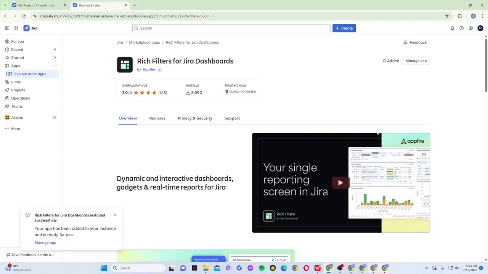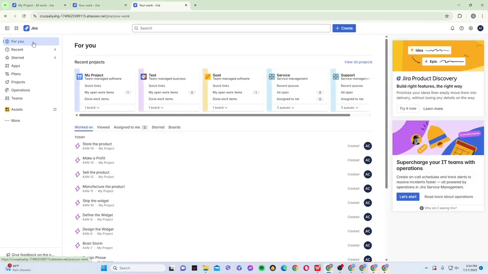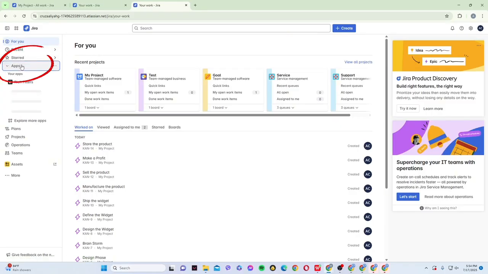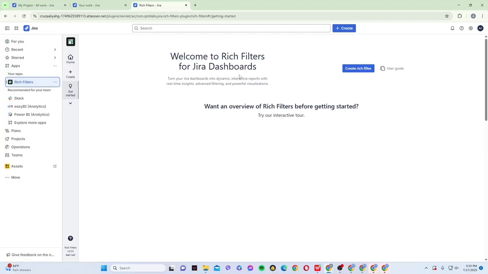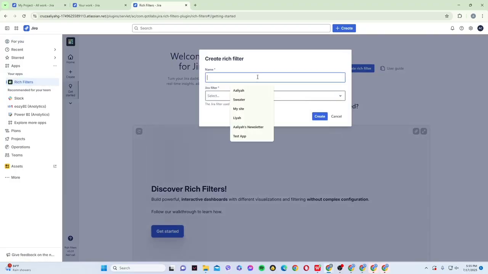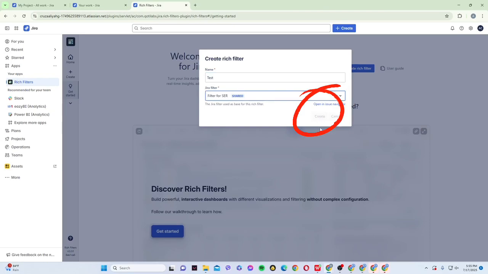Now that it has been added, what you need to do is to go to your dashboard. Then go to Apps on the left panel and select on Reach Filters. Now click on Create Reach Filter button. Here just name it. Then select a Jira filter and click on Create.